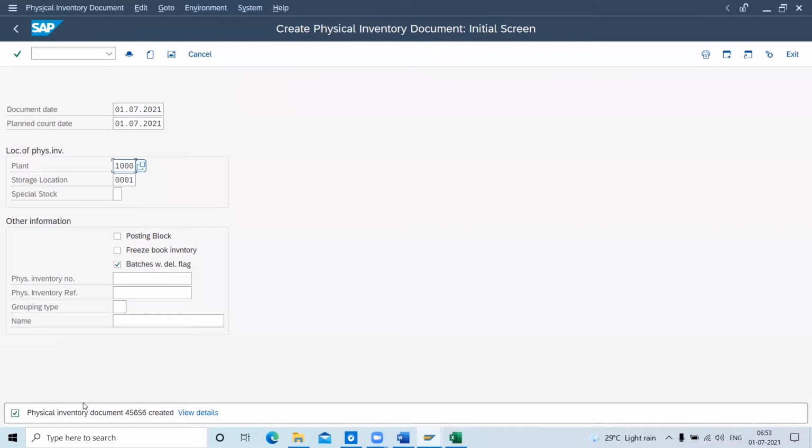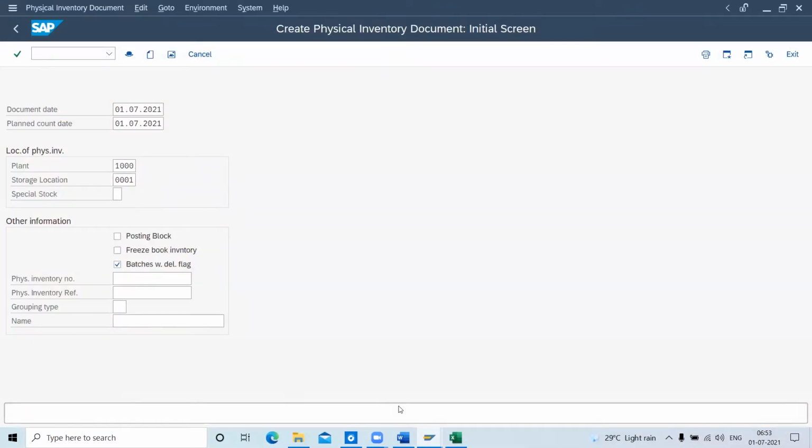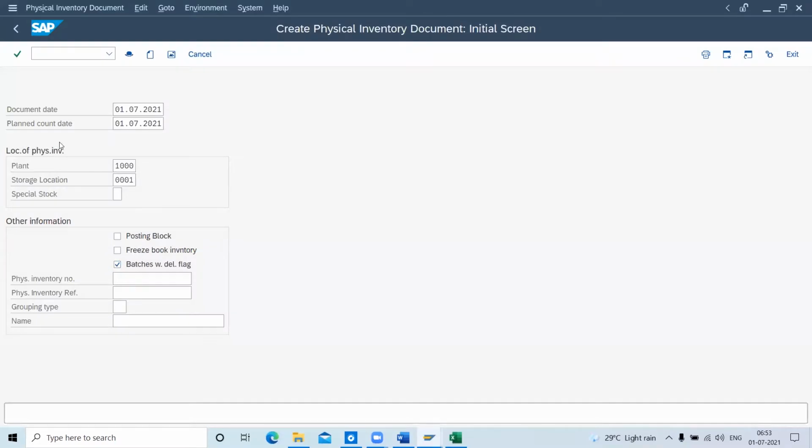Okay, you can see one document came. Physical inventory document 5656 is created. I have planned this physically. It means I have created one document for these 14 materials generated in Excel. Using MI01, I have planned that this much material I have to count physically. You can also view it in display, MI03.